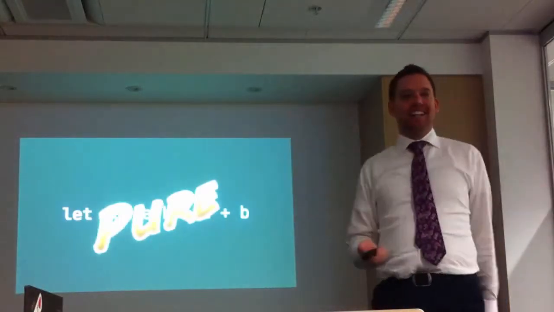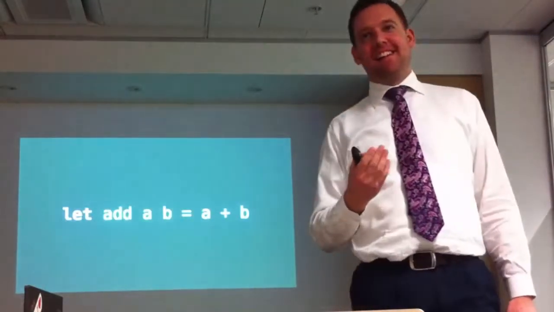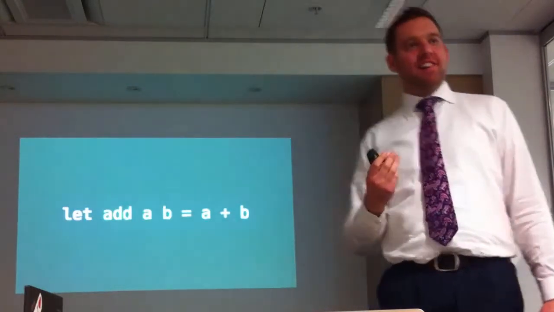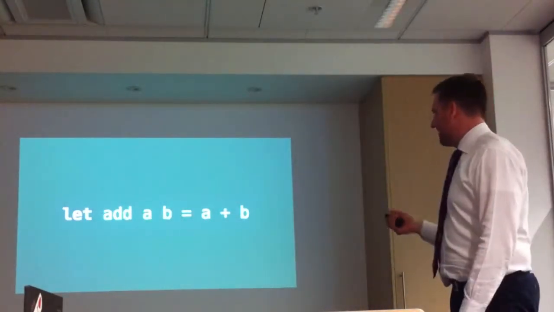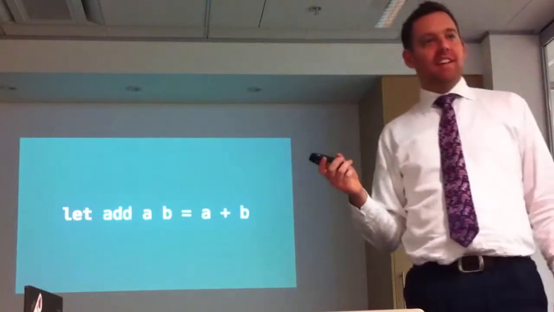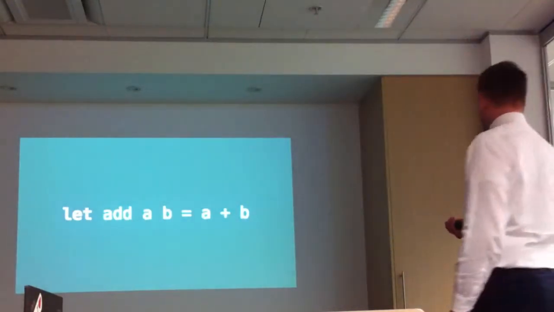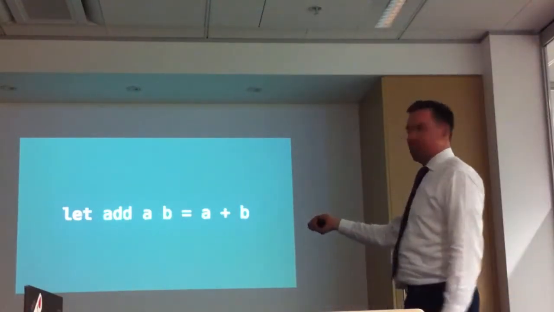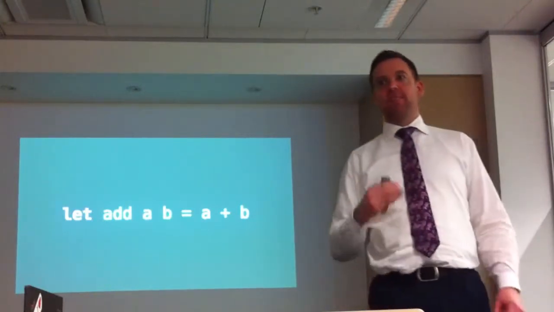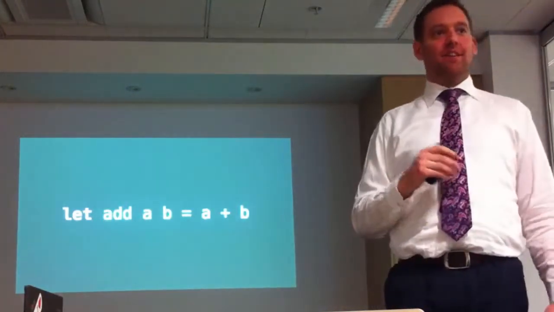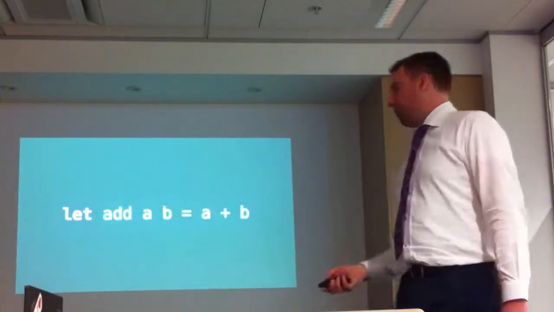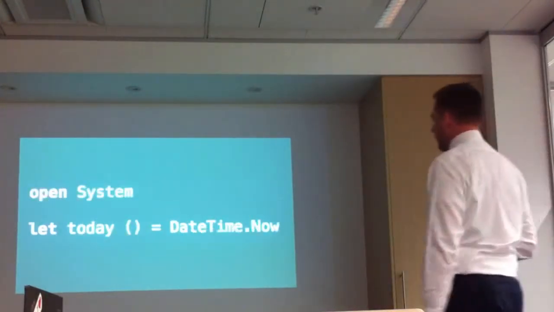It's pure. Now, why is it pure? What goes in doesn't change. You get the same result. Like a still stays a and b still b. That's it. If I put 10 in here and 20 in here, the result's always going to be 30. It doesn't matter when I put 10 or 20 in. Whatever I put in is always the same. All right, we'll move on. Next one.